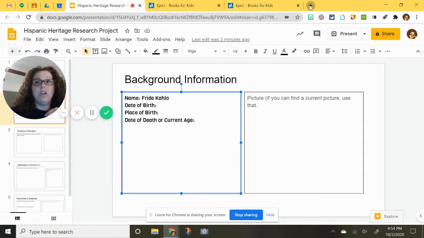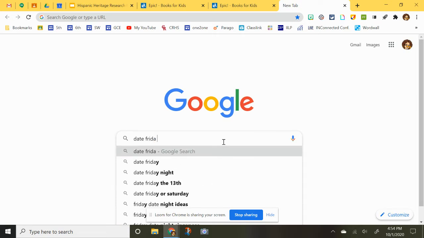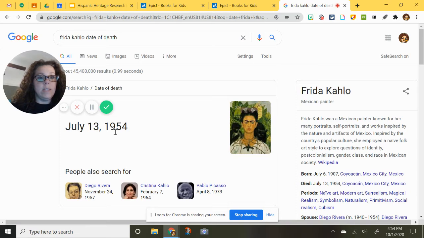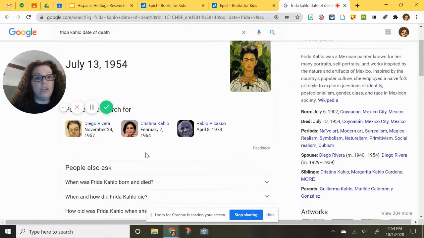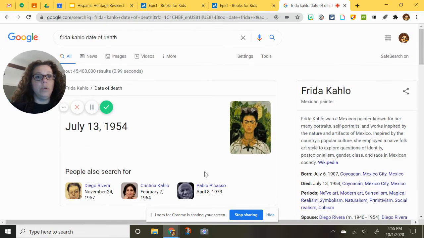After you have that information, you're going to put in a picture. So I'm not sure exactly when Frida Kahlo's death date was. Well, okay, so right now I can see it was in 1954, so I want to make sure I get a picture that was as current as possible.